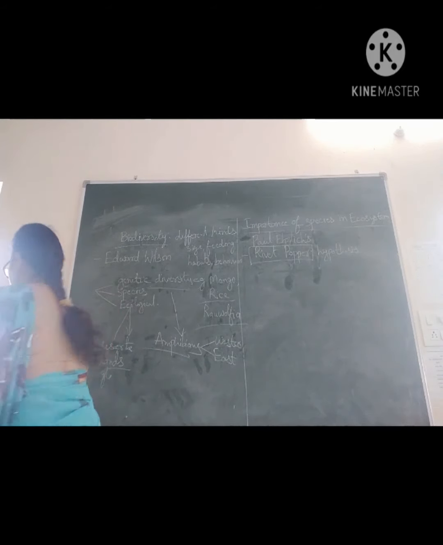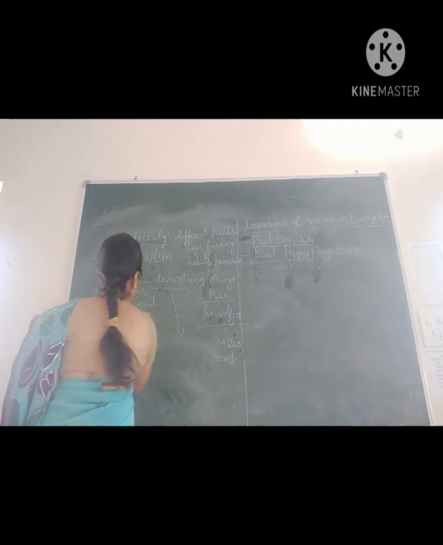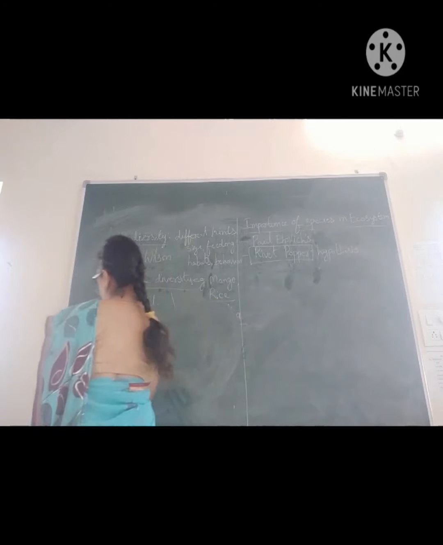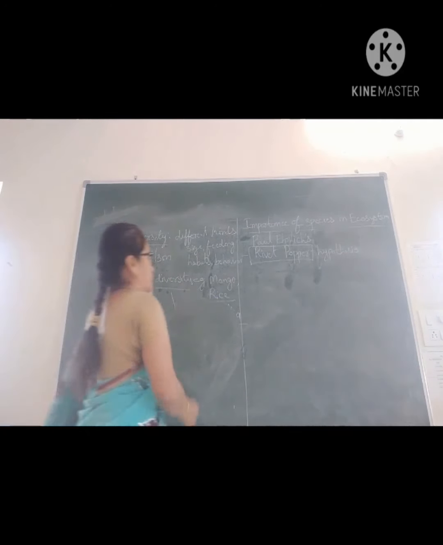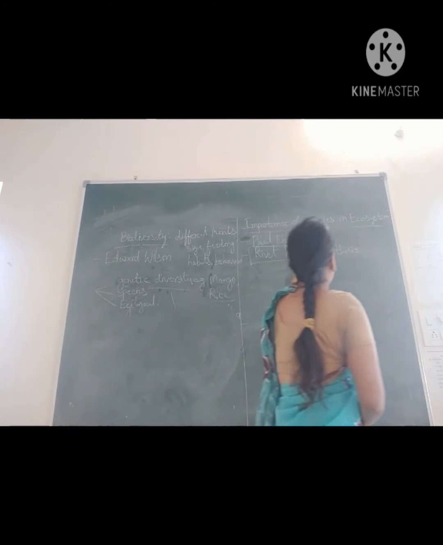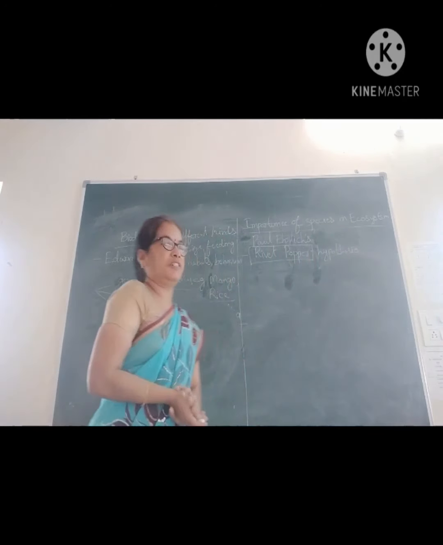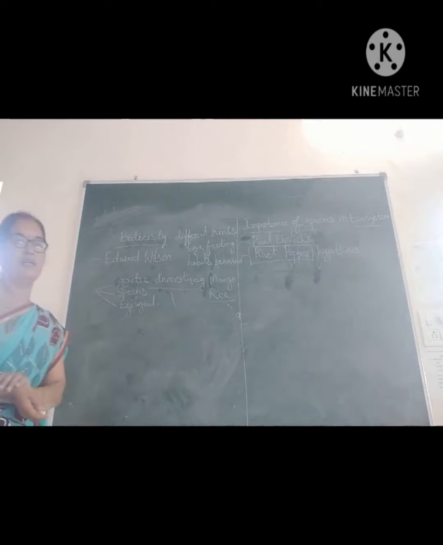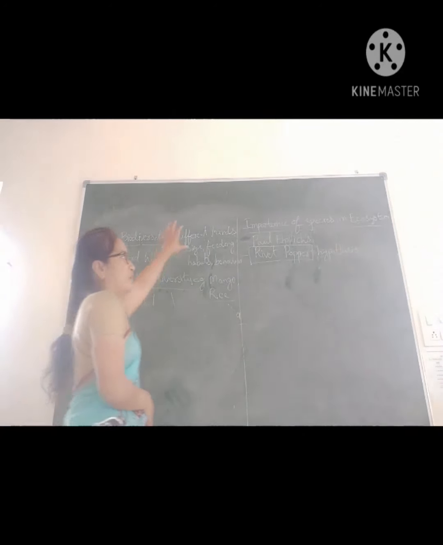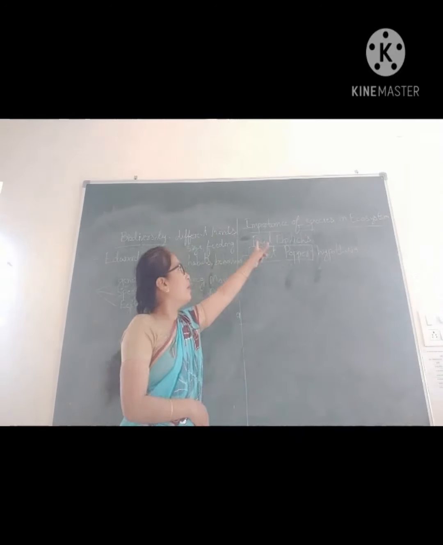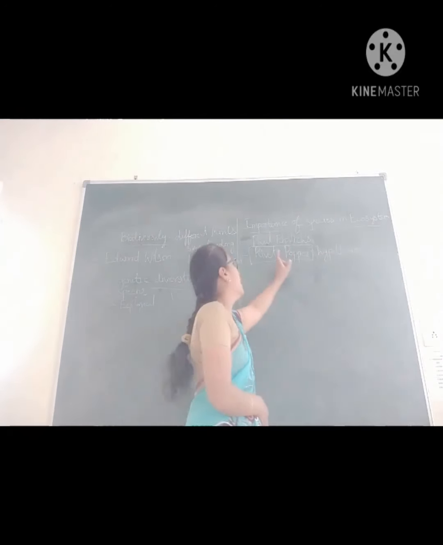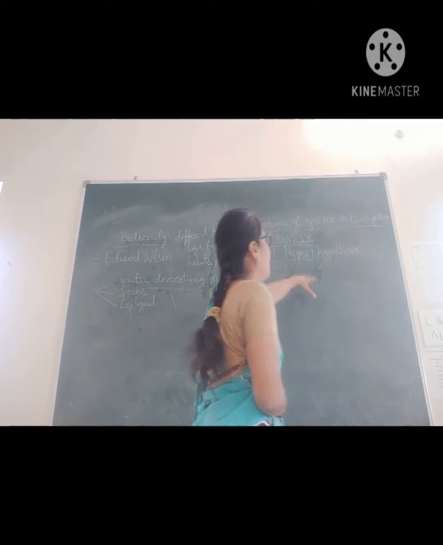Okay. Now, here the importance of species in the ecosystem. Why is it important? Because the scientist Paul Ehrlich described the importance of species. Here he proposed one hypothesis.